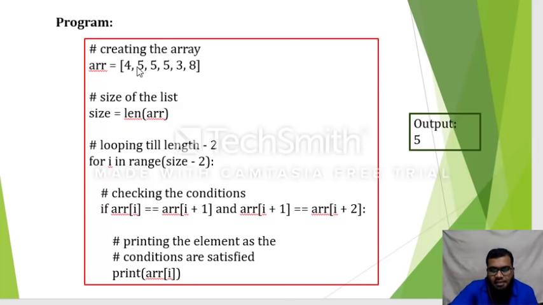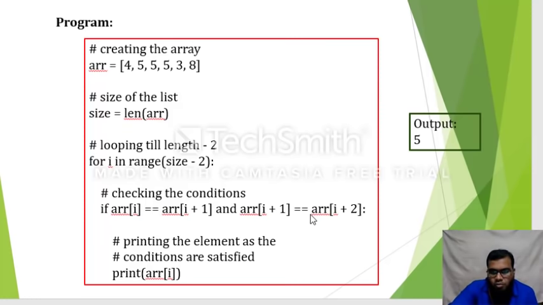The indexes start with 0, so 0, 1, 2, 3, 4, 5. The 0th index will be compared with the first index, and the first index will be compared with the second index. If both the conditions are true, then only it will go ahead and print the value. Otherwise, it will move on to the next number. According to this condition, the first one is 4 and the second one is 5, 4 and 5 and 5 and 5.